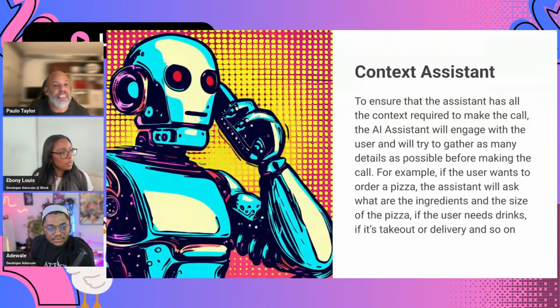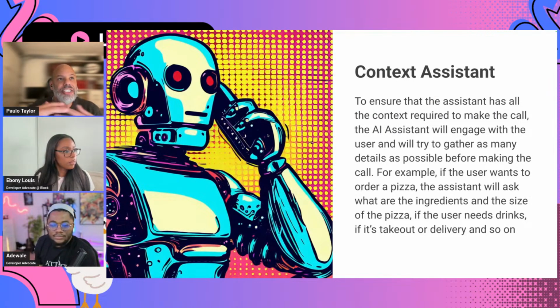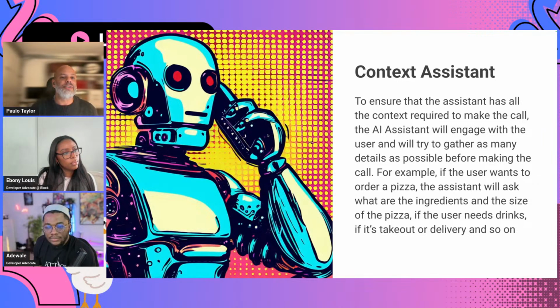One of the things that is quite useful when you use the app is a feature called the context assistant, which allows you to engage in a conversation with the agent before making the call, so that the agent makes sure it has all the information about the call. If you just say, make me a reservation at this restaurant, and the AI calls with that small context, it's going to hallucinate.